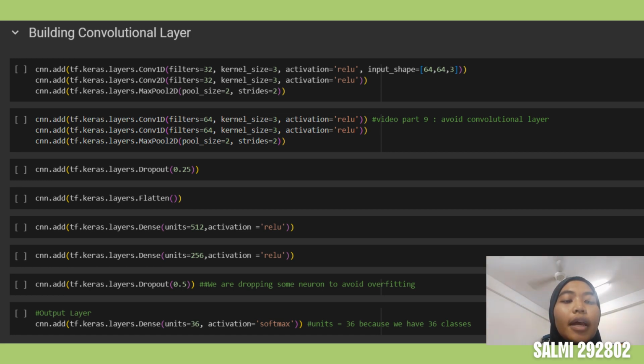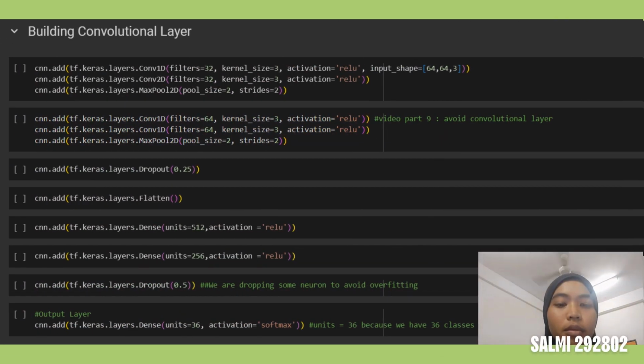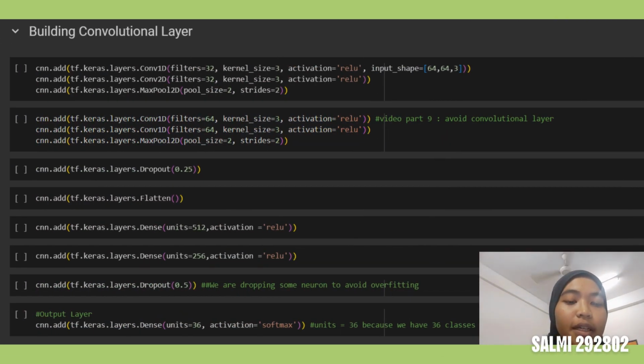So cnn.add tf.keras.layers.Dense to make neurons. And in Dense, pass units as 36, and here we pass activation using the ReLU activation function. Now after creating the hidden layer, we need to create the output layer. We use cnn.add tf.keras.layers.Dense. We pass 36 units. Since we have 36 classes, we need to collect output for 36 classes, and here we use softmax activation. So we have created our output layer.